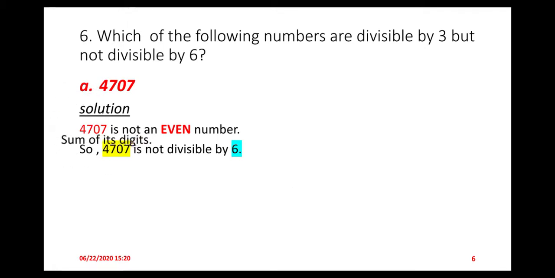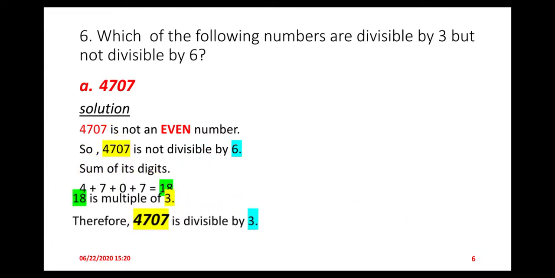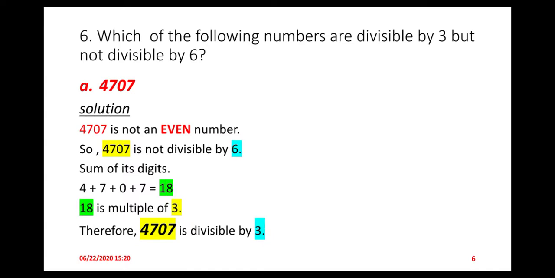Now let's move to the next step of this question. We take the sum of these digits. So 4 plus 7 plus 0 plus 7, you get 18, and 18 is also a multiple of 3. Now you can say that 4707 is divisible by 3 but not divisible by 6. I hope you get this question.